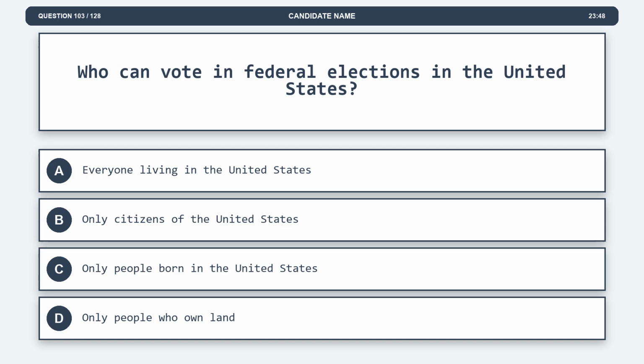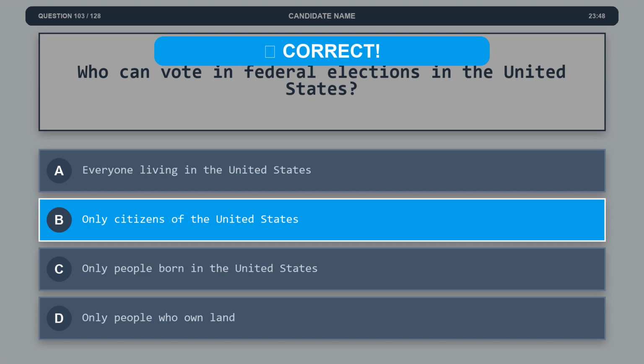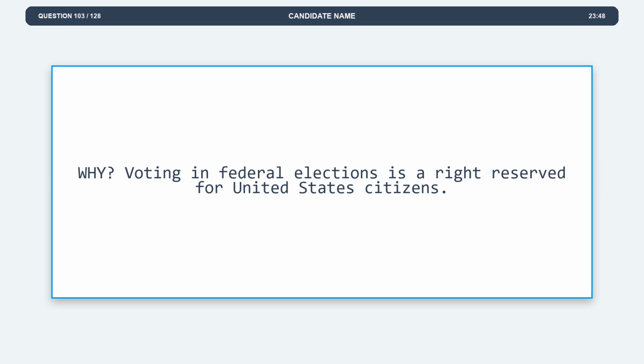Question 103. Who can vote in federal elections in the United States? Option A, everyone living in the United States. Option B, only citizens of the United States. Option C, only people born in the United States. Option D, only people who own land. The correct answer is option B, only citizens of the United States. Explanation. Voting in federal elections is a right reserved for United States citizens.